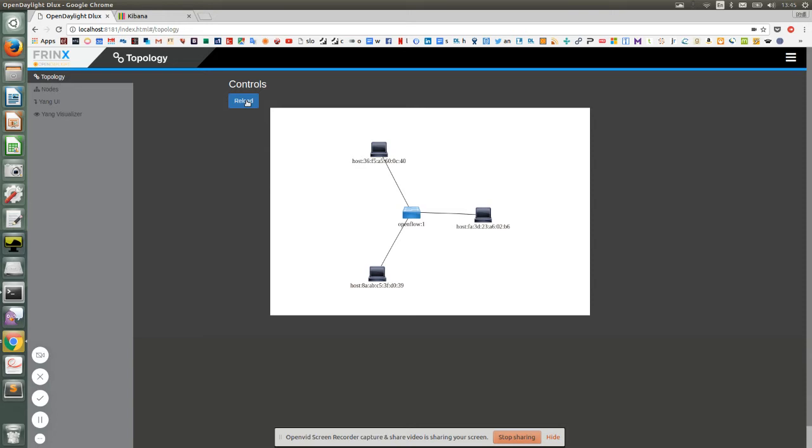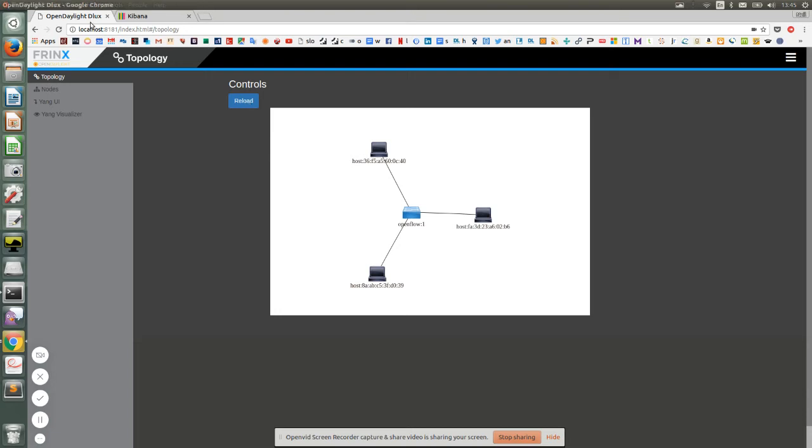Open Daylight functionality. But because I've also installed the Frinx TSDR Elasticsearch feature, the data stored within the time series data store is now also being sent to Elasticsearch, which I'm running from a Docker container. I'm also running an additional Docker container for Kibana, which is a third-party visualization tool, which allows us to easily analyze our Elasticsearch data graphically. So this one runs in a web browser and connects to our Elasticsearch instance.